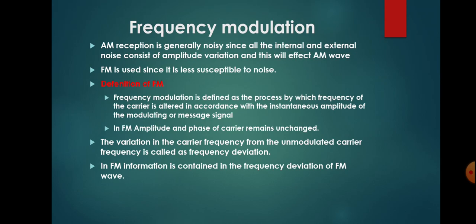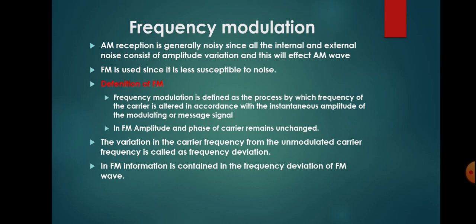So, if any one of the frequency or phase of the carrier signal is varied in accordance with the modulating signal amplitude, then such type of modulation is called angle modulation. Basically, angle modulation is classified into two: frequency modulation and phase modulation. Here we will discuss frequency modulation.